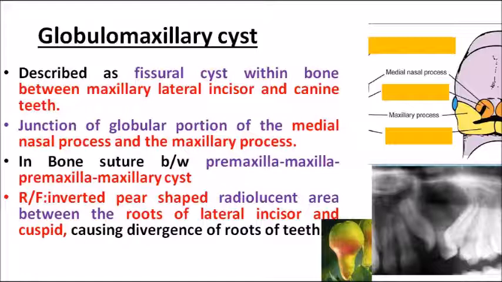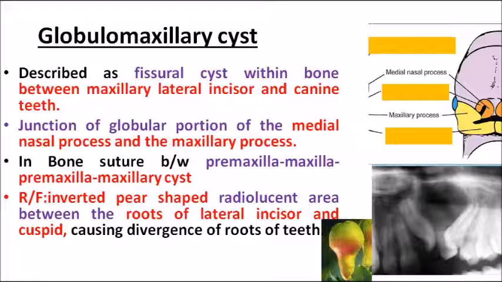So during the development of the face, there is union between the median nasal process and the maxillary process. When this union happens, at the junction of the globular portion of the median nasal process and the maxillary process, we have the development of globulomaxillary cyst. Is it clear now?